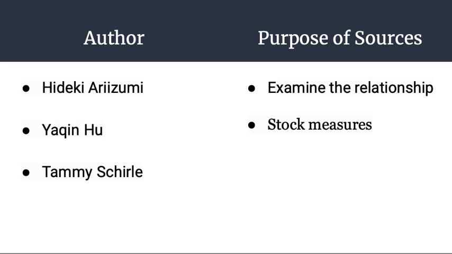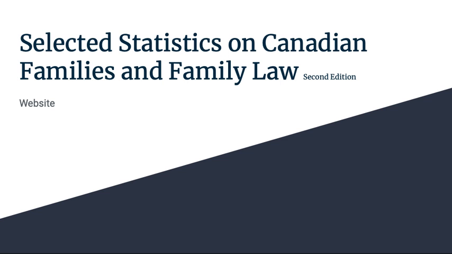Analyzing the authors, these are the 3. They work for the Department of Economics at Wilfrid Laurier University in Waterloo, Canada. We analyze this as very reputable as they work for a university and a very well-established university. Also, the work is peer-reviewed. For the purpose of the source, to examine the relationships between business cycle fluctuations and family formation and structure, using Canadian vital statistics and labor force survey data, using stock measures of marital status and family type, the importance of the business cycle varies substantially by each age group.